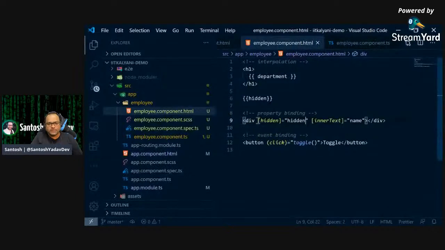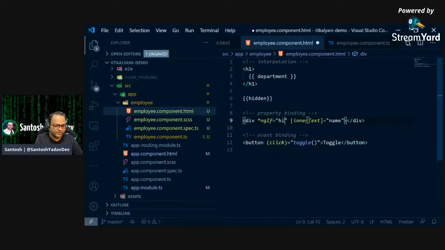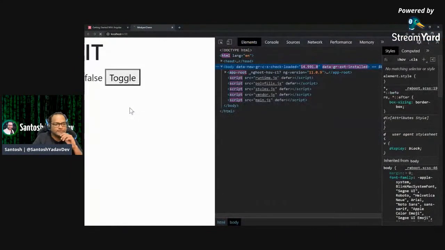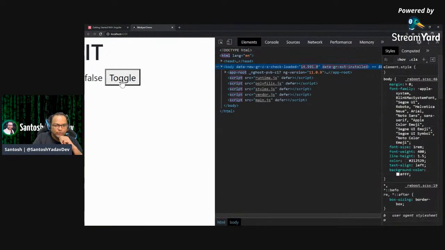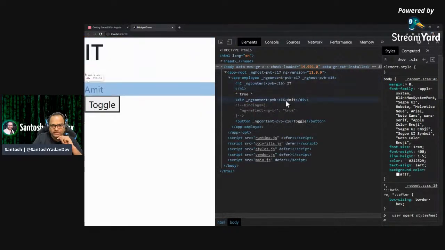But what in case I don't want to actually display this div until unless it is true? So I'll say ngIf, I can use ngIf is equals to your property. So this is something which is related to Angular. And once we do this, now let's see, I'll go to the inspect element again and let's talk about this particular div, right?